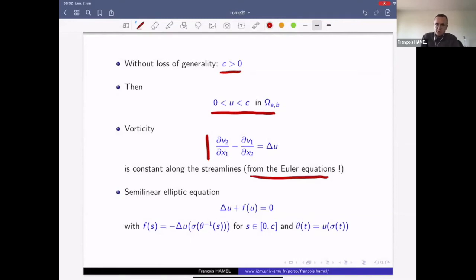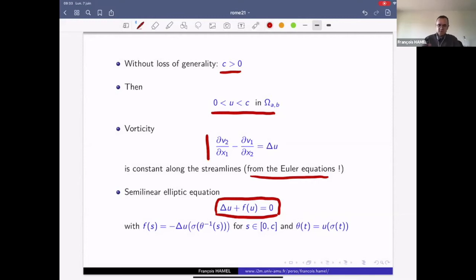So therefore, we can write a functional equation between the vorticity and the stream function. There is therefore a function f such that we have this equation in the whole domain. This equation is a well-known fact in the Euler equations, but the notations are usually different from those used by the experts of the Euler equations. There the stream function is called psi, the flow is called U, and the function f is called the vorticity function, usually called gamma.